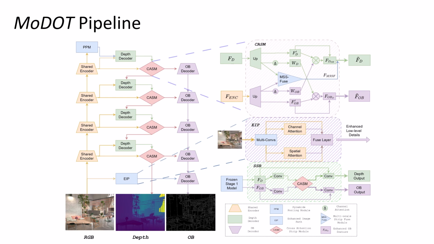SSR further refines both depth and OB features at full resolution through an additional CASM and several convolutional layers. During this stage, the first stage model is frozen. The idea behind OBDCL is simple: depth values across OBs should be different. During training, in addition to the standard depth loss and OB loss, OBDCL provides an additional cross-task constraint that explicitly enforces geometric consistency between predicted depth discontinuities and OBs.